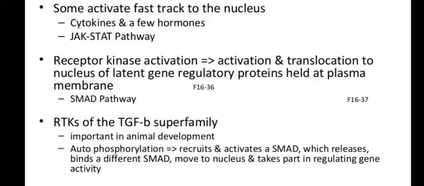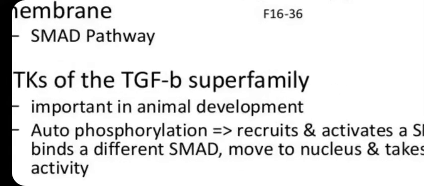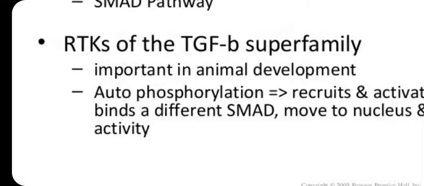Receptor kinase activation leads to receptor activated translocation of nuclear proteins. These translocate to the nucleus and control the gene regulatory proteins required for the pathway. And RTKs, receptor tyrosine kinases, also lead to the TGF-beta superfamily, which is very important for animal development from the embryonic stage to the animal, because in the zygote we are a single cell, but after embryonic stages we are transformed into an animal.